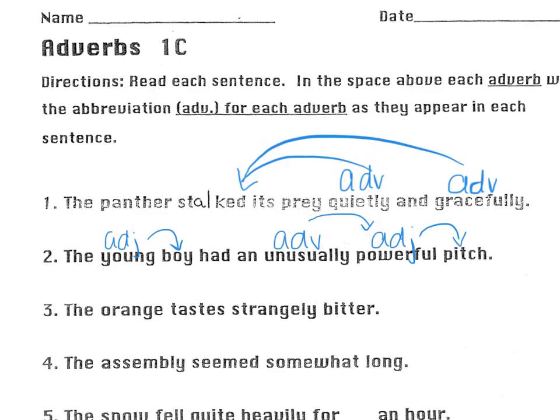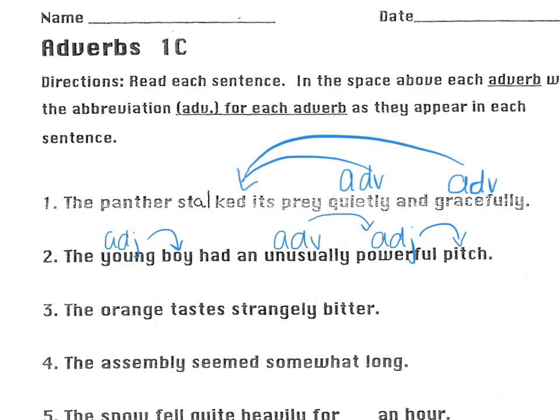Now in this sentence, we notice that both adjectives are modifying nouns, and that's good because adjectives modify nouns and pronouns. We have an adverb, unusually, modifying an adjective, and that's good because adverbs modify verbs, adjectives, or other adverbs. So we want to make sure that we don't have any adverbs modifying nouns or any adjectives modifying verbs. We want to stay true to those rules.